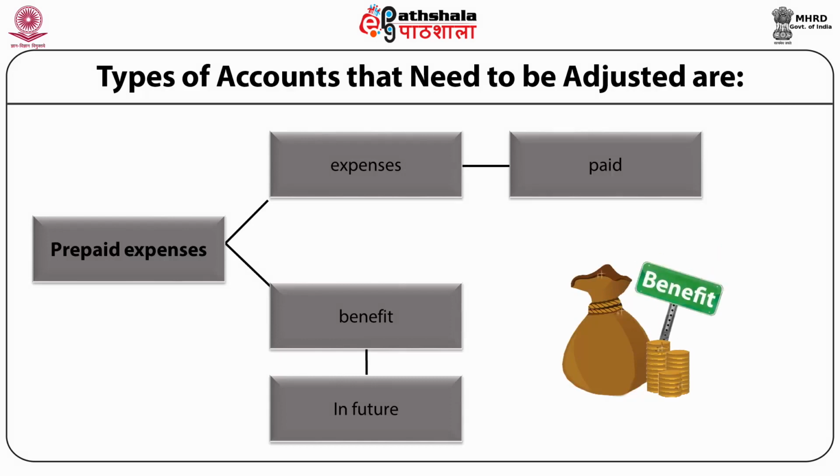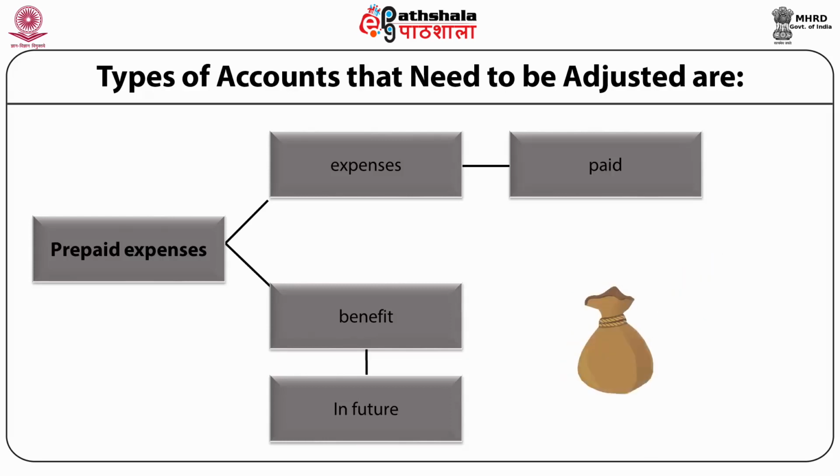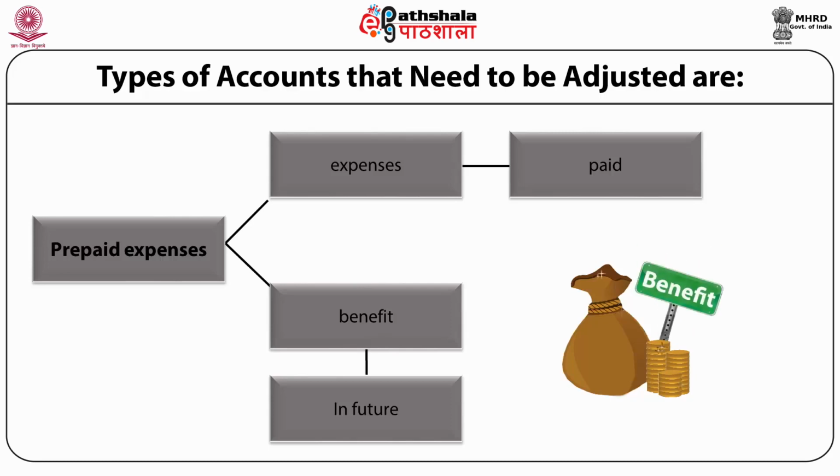That's why these expenses are shown on the asset side of the balance sheet, whereas while preparing the profit and loss account, these expenses are deducted from the relevant expenses in the debit side of the profit and loss or trading account. For example, wages prepaid will be deducted from the wages in the debit side of the trading account, whereas salary prepaid will be deducted from the salary on the debit side of the profit and loss account.